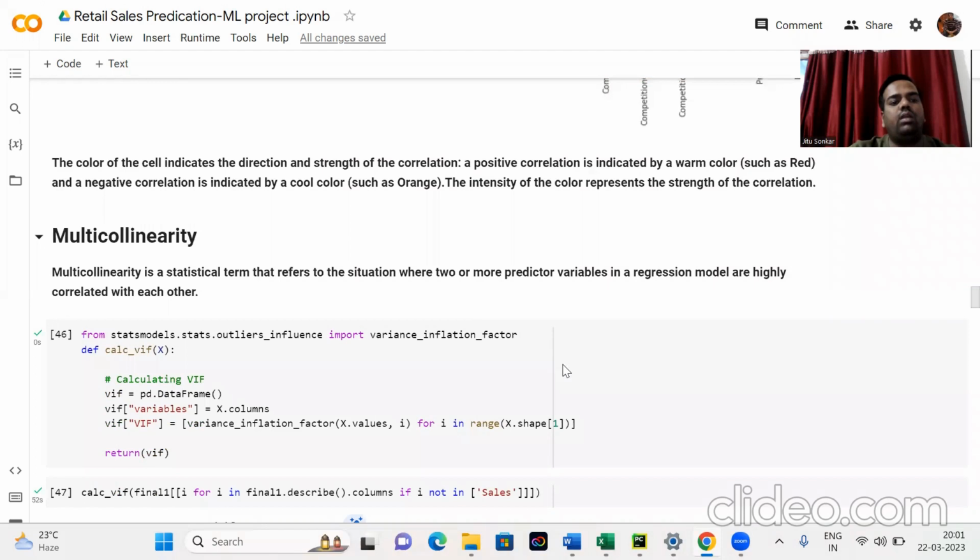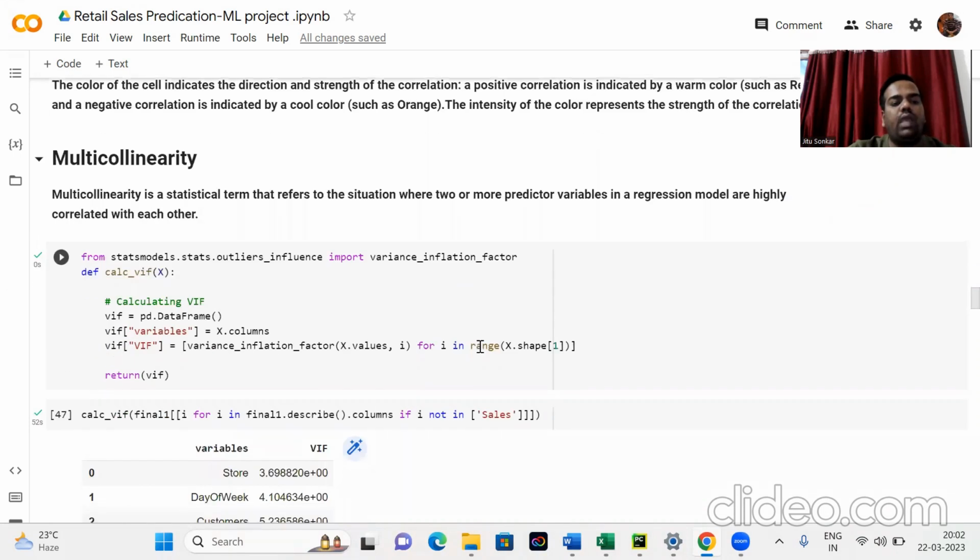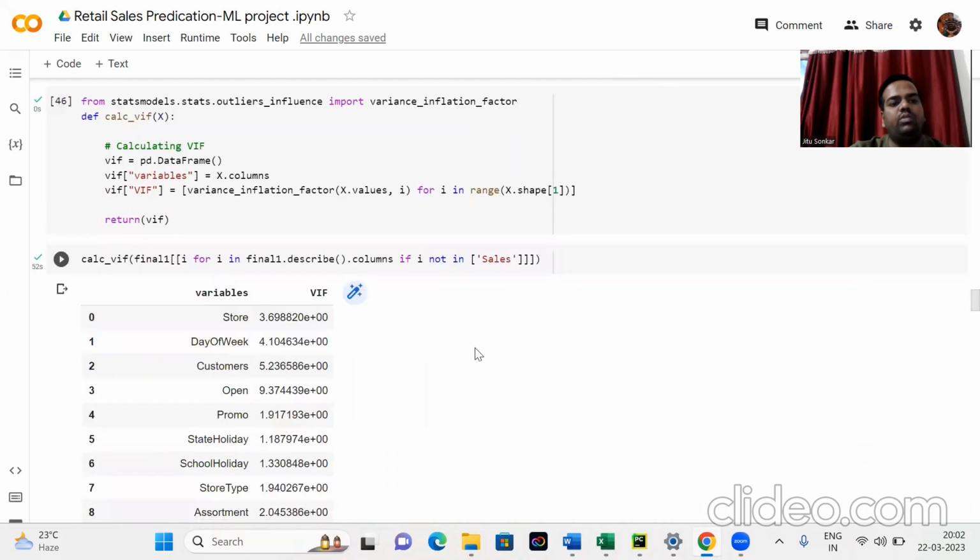So we have to calculate VIF for multicollinearity. VIF stands for variance inflation factor. If the value of VIF is 1, we can say that there is no correlation. If greater than 5, then it depends upon the model. So we have to check the different variance inflation factors.